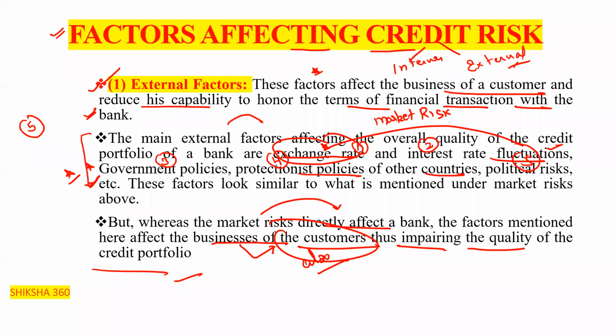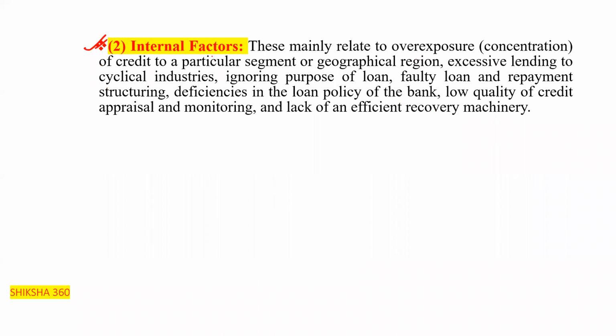Next come the internal factors. So what are the internal factors? These mainly relate to the overexposure. Like, we have 100 crore or 1000 crore, and out of that we lend 950 crore to a single party and only 50 crore is left for the other parties. That is overexposure, or concentration of credit to a particular customer or a particular segment, like only in retail, only in the MSME sector or agriculture sector.